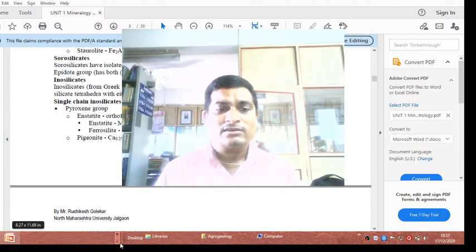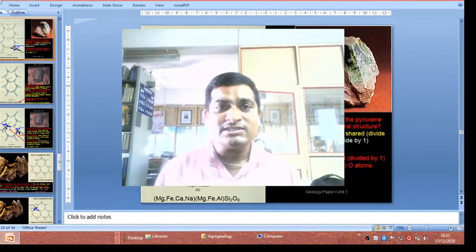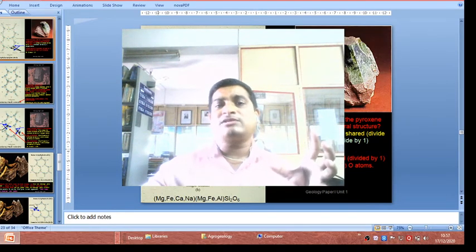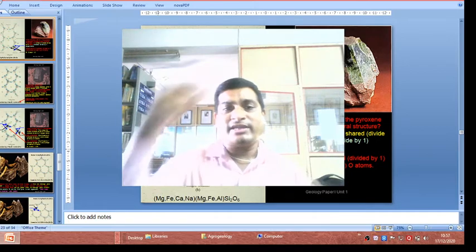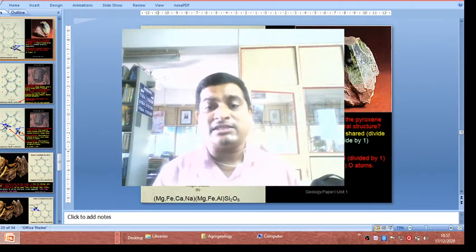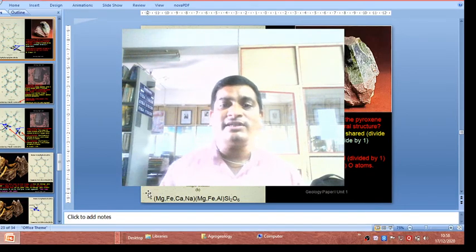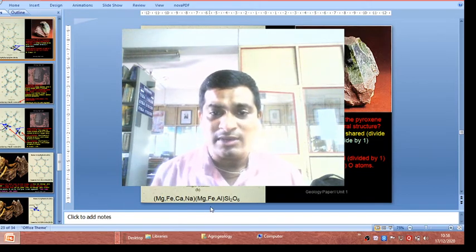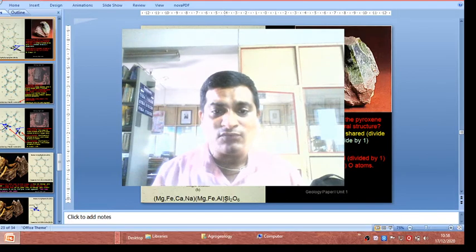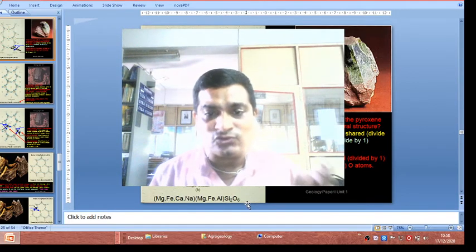You will see the silica structure of the pyroxene group, this one. This is the single chain silica structure. One simple tetrahedron is joined with another simple tetrahedron and then forms one chain, called a single chain silica structure, and the ratio of silica and oxygen in this mineral is 1:3. If one silica is present, then the oxygen ratio is 3. What is the chemical composition of pyroxene? It is Mg, Fe, Ca, Na, Al, Si2O6. You see the silica and oxygen ratio is 1:3.